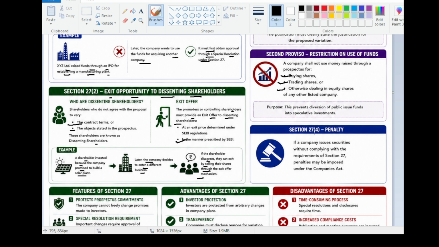Section 27 subsection 4 deals with the penalty. If a company issues securities without complying with the requirements of Section 27, penalties may be imposed under the Companies Act 2013.